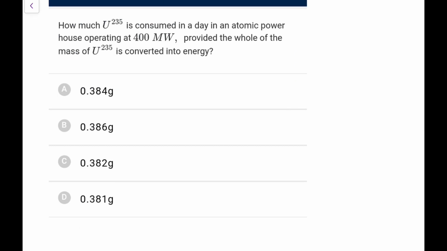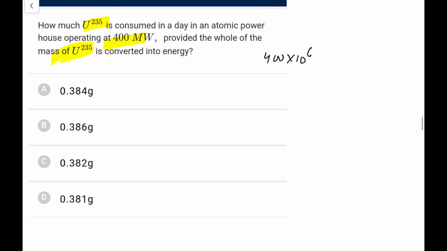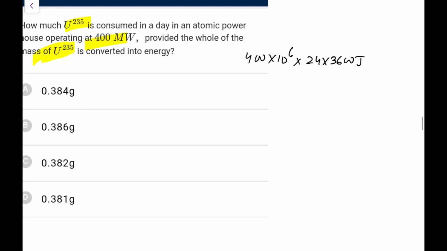How much uranium is consumed in a day in an atomic power plant operating at 400 megawatt, provided the whole U-235 is converted into energy? So in a day, the energy produced would be 400 into 10 to the power 6 joule per second into 1 day has 24 hours, and an hour has 3600 seconds, that much joule, and that would be equal to delta M that would be consumed in kg into c square, 9 into 10 to the power 16. So this mass consumed would be 10 to the power minus 6.